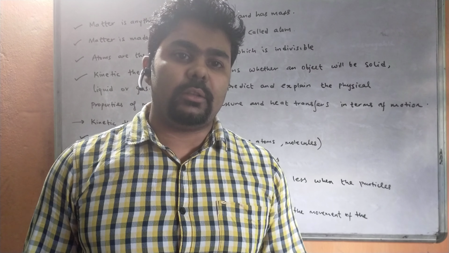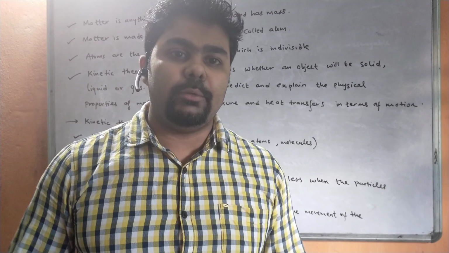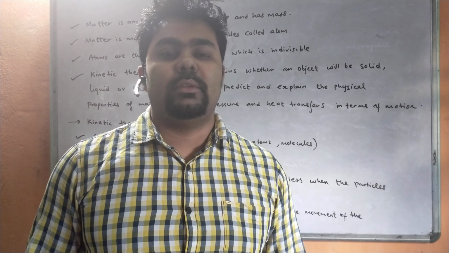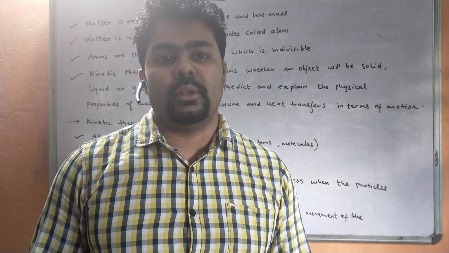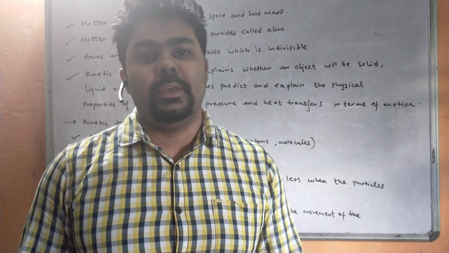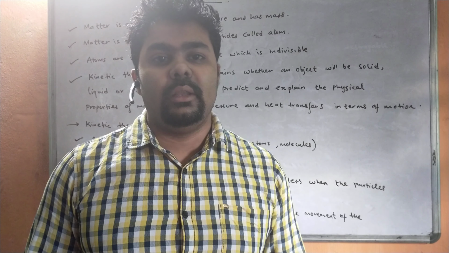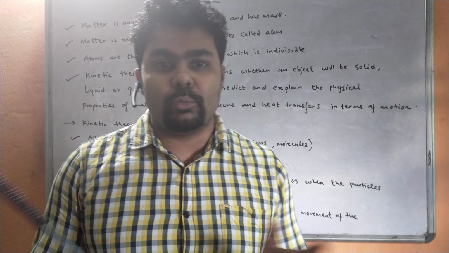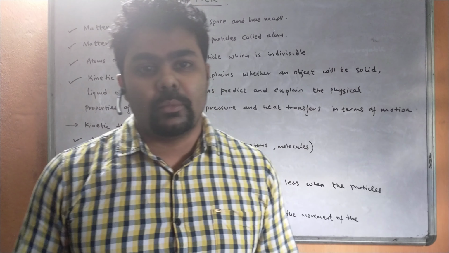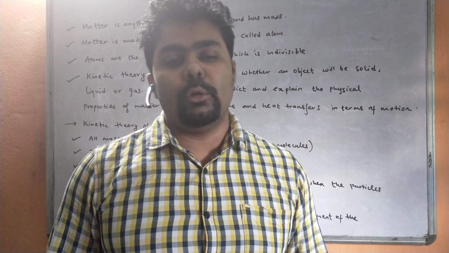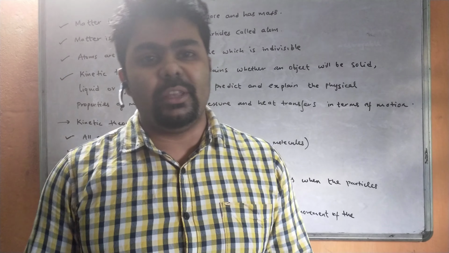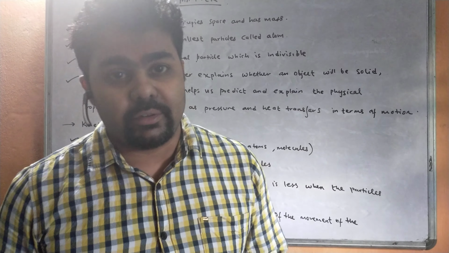If the particles are very close and they have a definite shape, they form a solid. If the particles are a bit far away from each other, if the interatomic space is more, then the interatomic force will be less. That is vice versa. If space is more, force is less. Like in gas, molecules are very far away from each other, so there is less force of attraction.